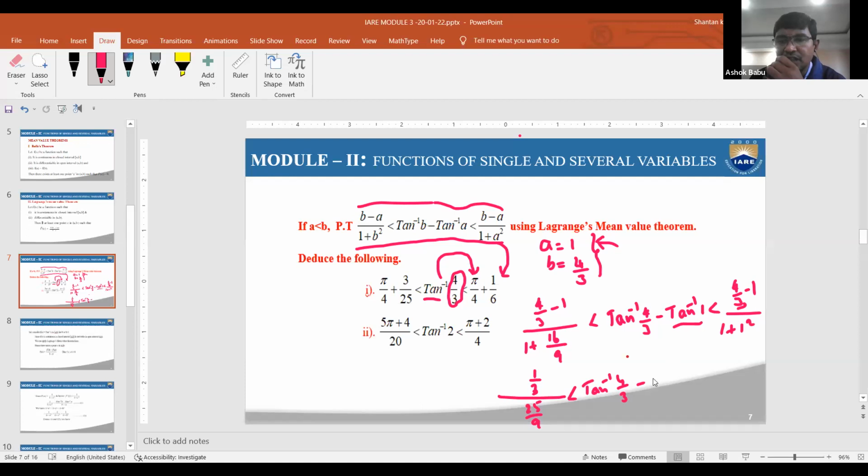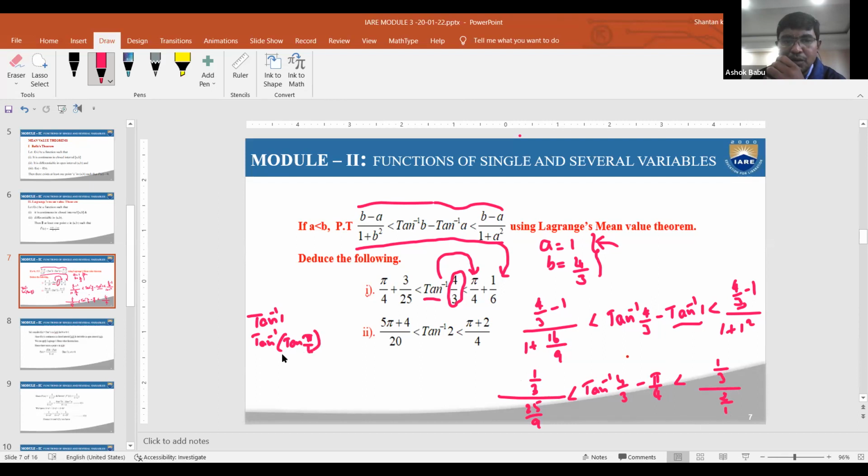The tan inverse of 1 is nothing but pi/4 only, and less than numerator 1/3 and denominator 2. The denominator has no extra term, so treat it as 1 only. And those who are not understanding here, treat it as tan inverse 1 is equal to pi/4.